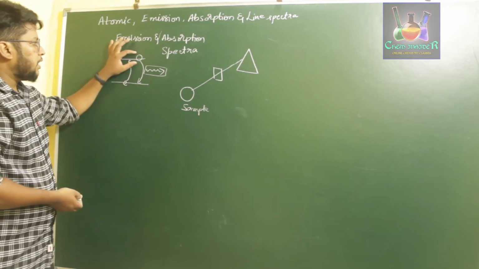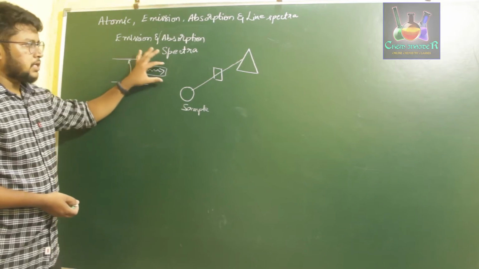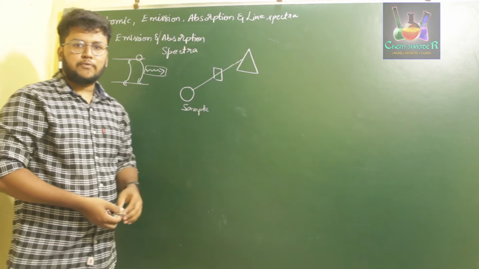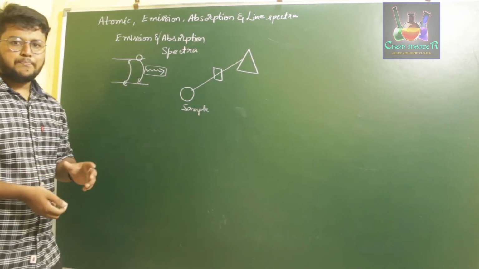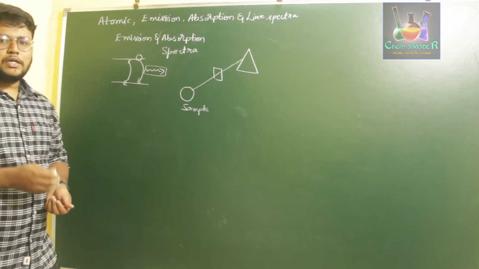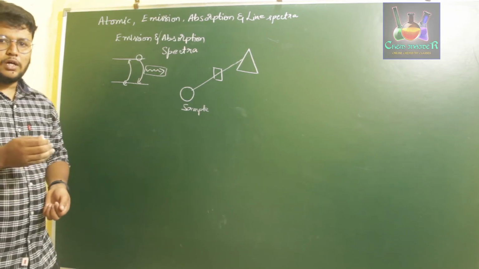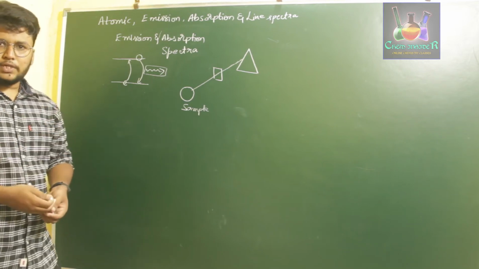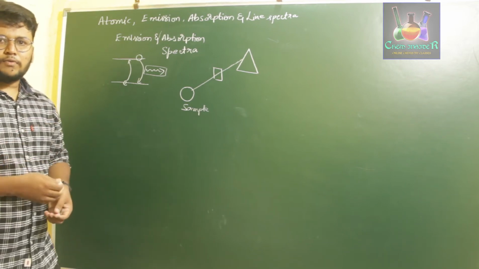So when an excited atom gets back to its ground level, it emits radiation. That radiation passes through a prism and is collected on a photographic plate to give a spectra, called the emission spectra. So the emission spectra is the spectrum of radiation observed when an excited atom comes back to its lower level by emitting a certain amount of radiation.